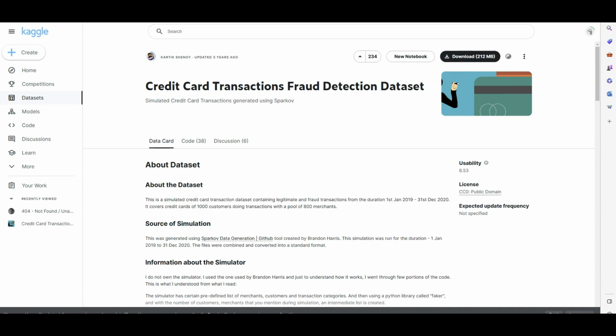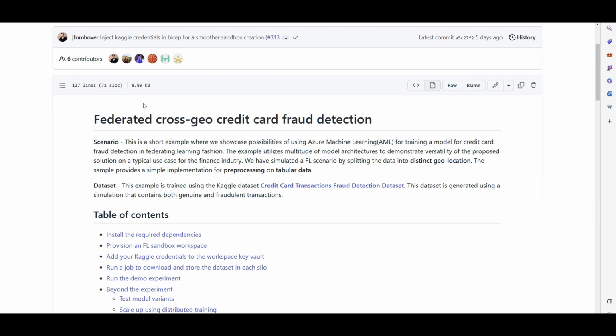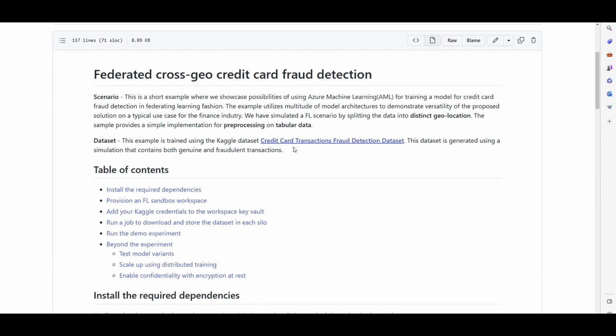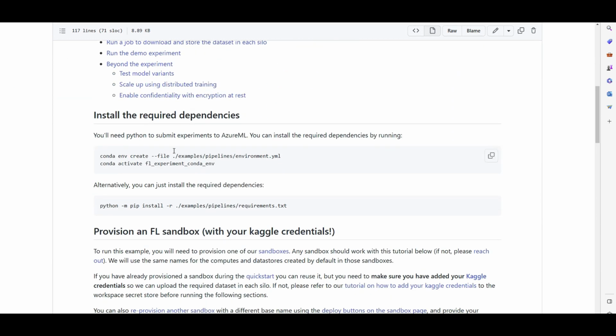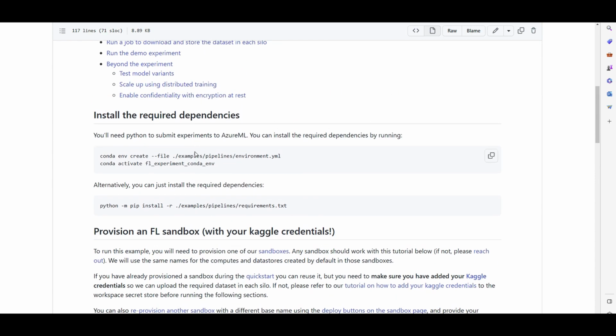Now coming back to the repository, what we're going to do first is clone this GitHub repository to our Azure ML to get access to these examples and samples and see how we can implement that demo or use case. The way that you implement this is exactly or very similar to the other use cases that come with this repository. All right, so let's start.